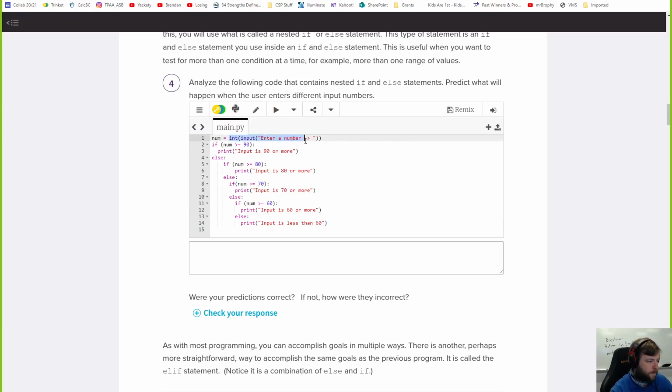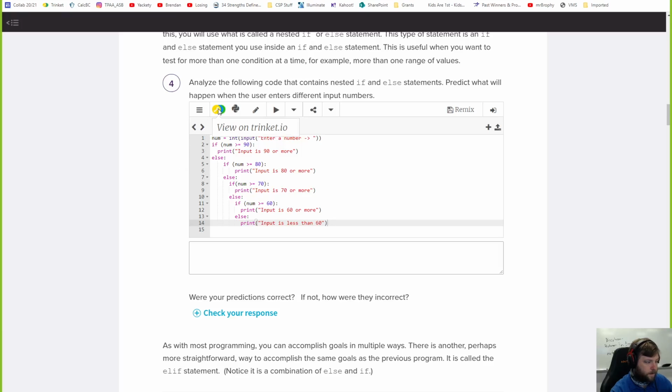Okay, it sets a number. I like how this is building up. If that's 90 or more, print it, go for it. And it says else, well, if it's not 90 or more, now it's going to run all this code. If the number is greater than 80, it prints that. But what if it's not? Else, now it goes deeper. What if it's greater than 70? Print 70 or more. And then otherwise, 60. And then else, print less than 60.